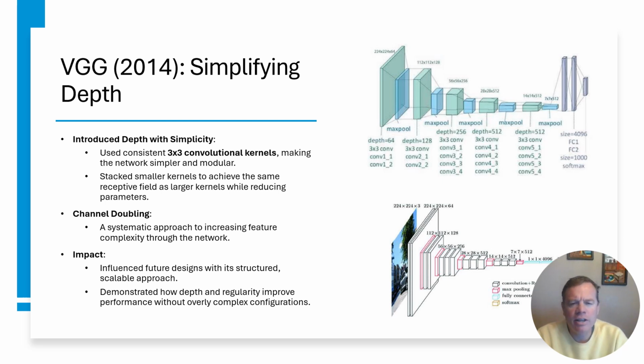However, this came at the cost of a substantial increase in computational requirements, with some versions of VGG having over 130 million parameters. Despite this, its modular and regular design has made it a benchmark in deep learning, influencing many subsequent architectures.